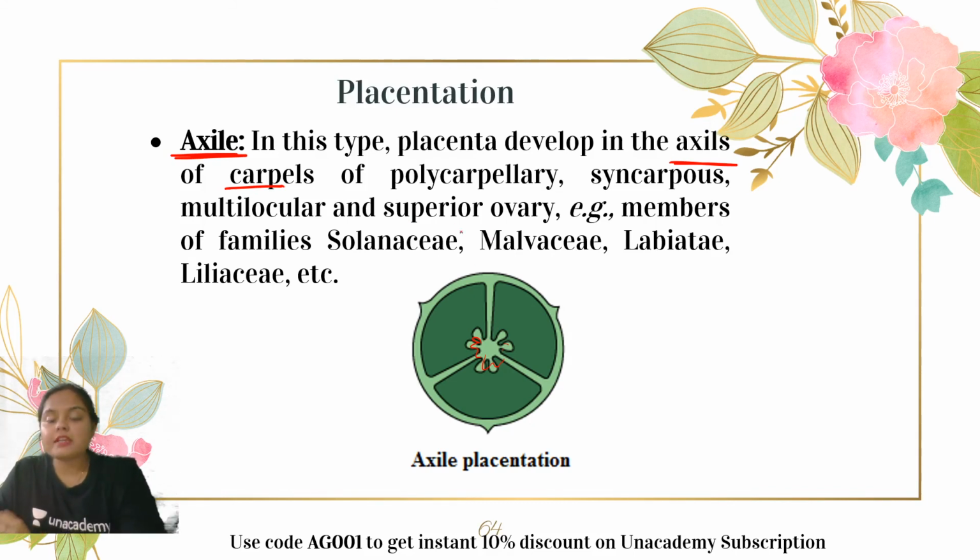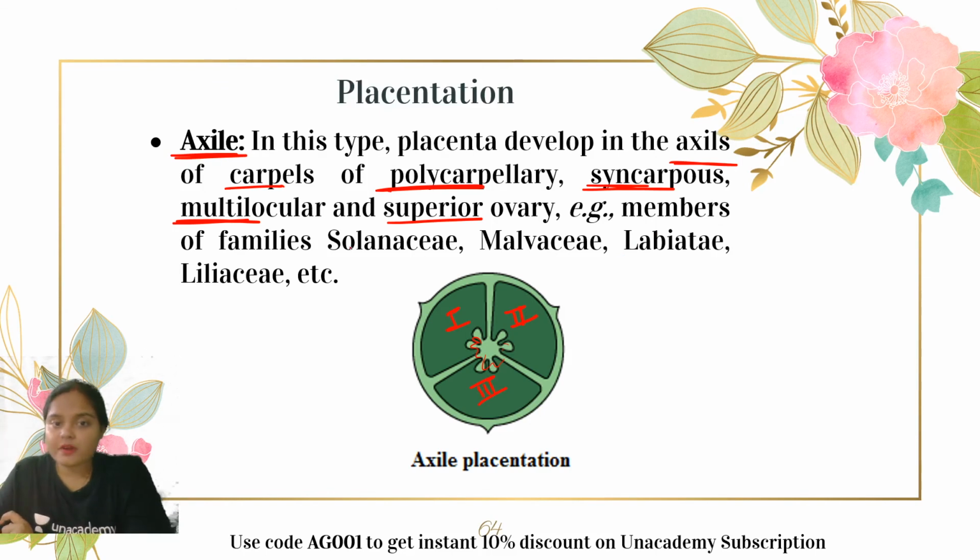Now what happens? It is a polycarpellary condition, because there are multiple carpels, more than two, and they are syncarpous, that means they are fused together, and it is multilocular, because we can clearly see this is the first locule, this is the second locule, this is the third locule. That means there are three different chambers, a multilocular condition, and the ovary is superior, that means hypogynous condition is seen.